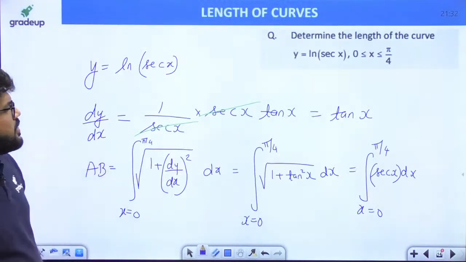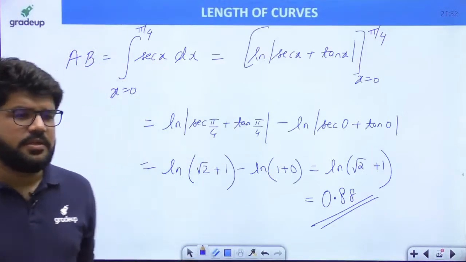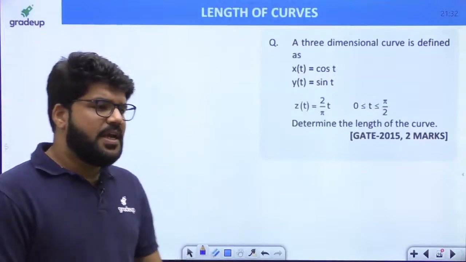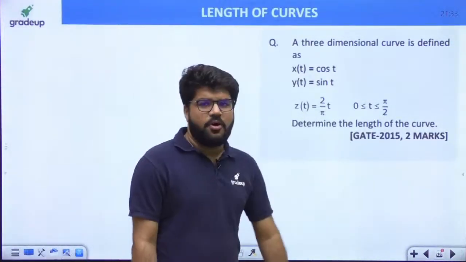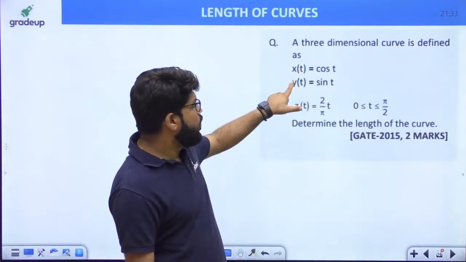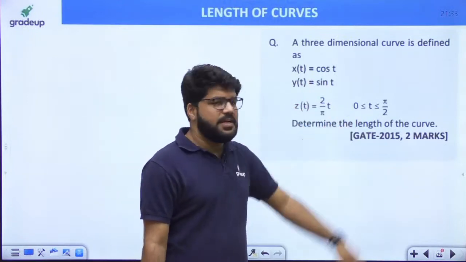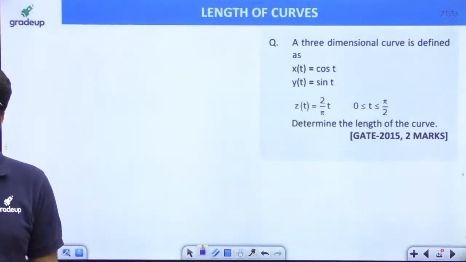Okay, so this is another question. Now moving on to the next question. It was asked in GATE 15 for 2 marks. A three-dimensional curve is defined in parametric form as x(t) equal to cos t, y(t) equal to sin t, and z(t) equal to 2 by pi t, where t is from 0 to pi by 2.